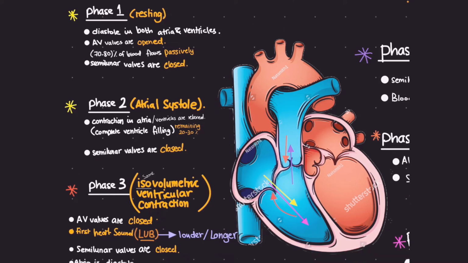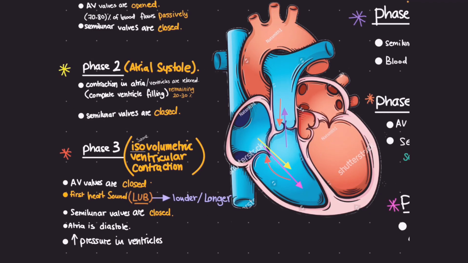Let's go to phase number 2, which is atrial systole. At this phase, the remaining 20 to 30% of blood that is found in the atria will go to the ventricle. How? By contraction of the atria. That's why we call it atrial systole, contraction of atria. Also, the semilunar valves are still closed at this phase.